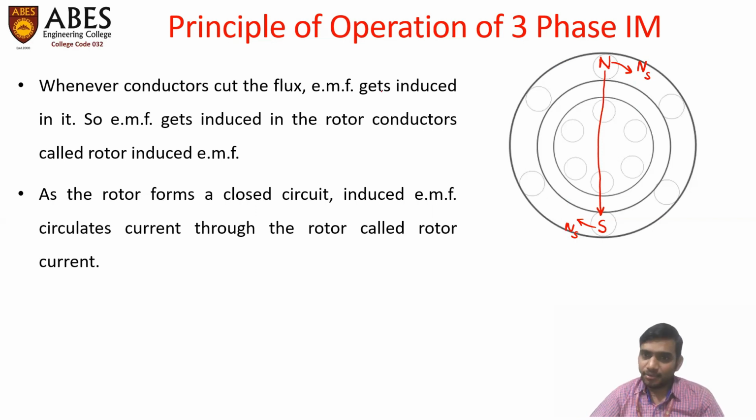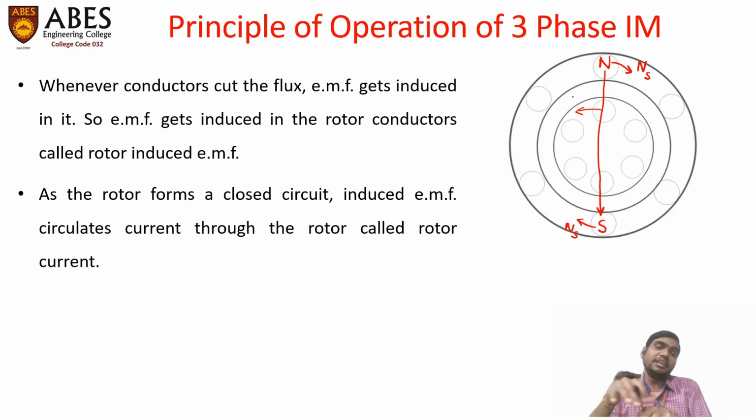If the conductors are stationary and the magnetic poles rotate clockwise, it has the same effect as the poles being stationary and the rotor conductors moving anti-clockwise.